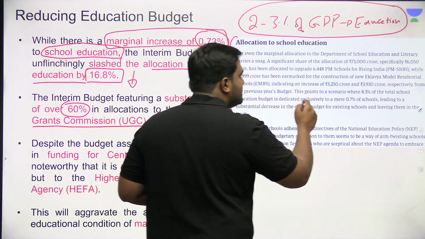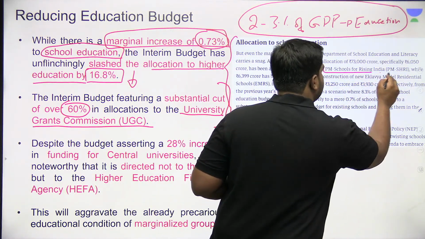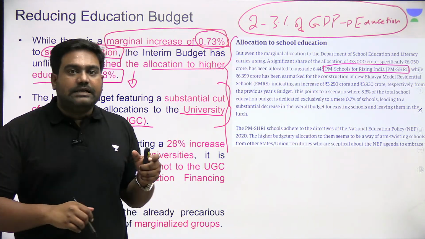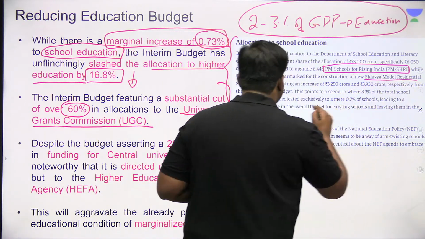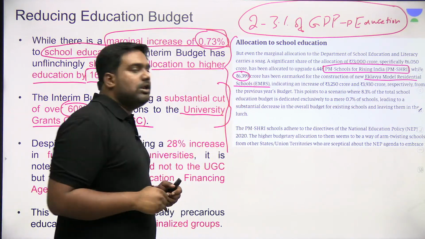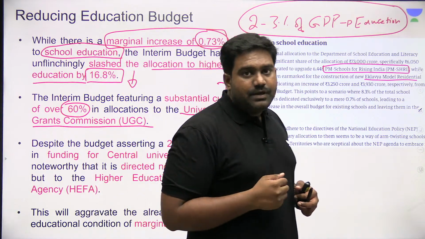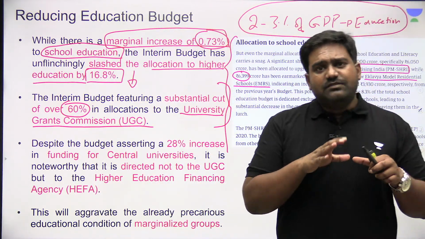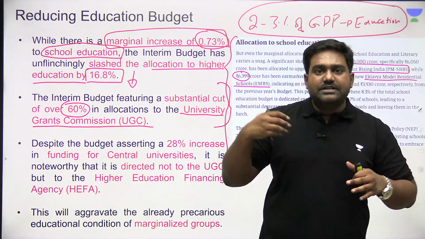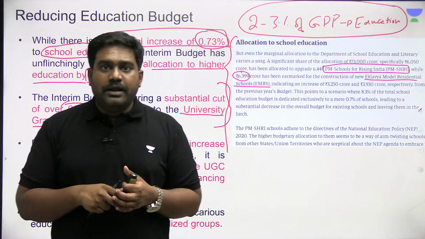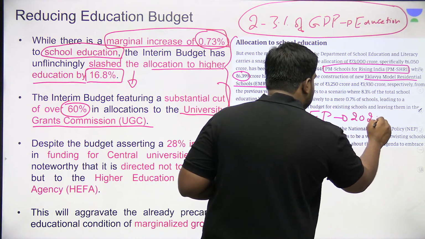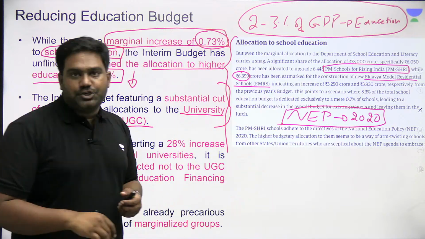And even this is mainly focused on the PM Shri initiative, the PM Schools for Rising India initiative launched by Prime Minister Modi. That has been prioritized along with Ekalavya schools and the new residential model schools coming up. Only for that, there is a slight increase in budgetary allocation, less than 1% increase. Here the writer says the government has placed a condition. If states and schools have to receive these additional funds for infrastructure improvement, they have to fully implement the National Education Policy of 2020. This has been made a precondition.